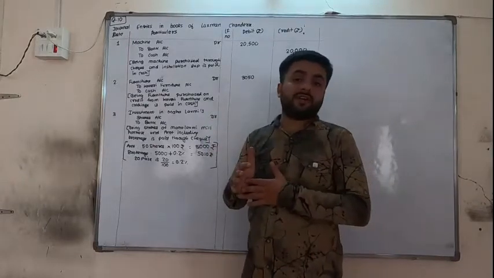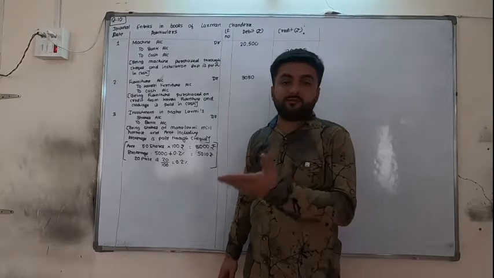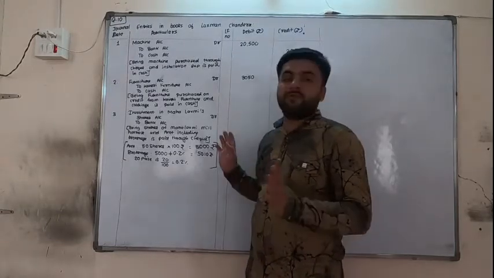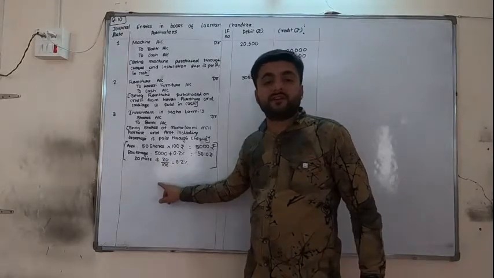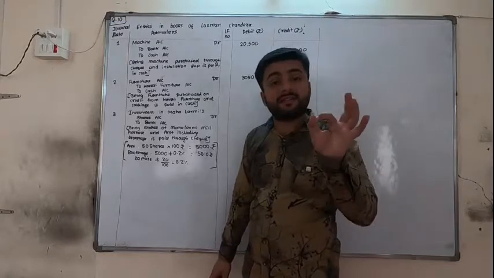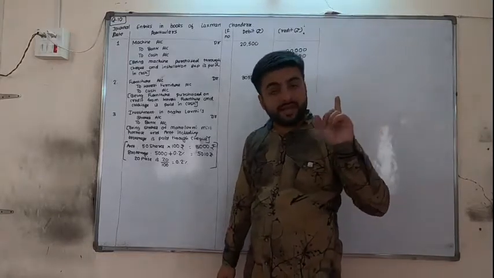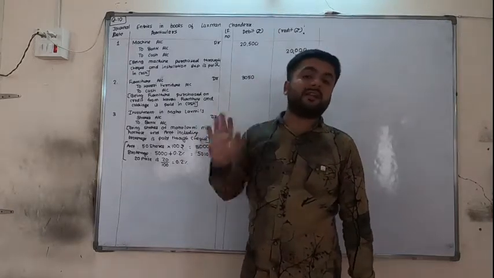Another method is also there, but you have to do 2-3 additional steps. So instead of that, whenever this is given, if 50 paise is given, first do 50 by 100. 60 paise, 60 by 100. 1 paise is given, then 1 by 100. 8 paise is given, then 8 by 100. So always divide by 100, because in 1 rupee there are 100 paise.